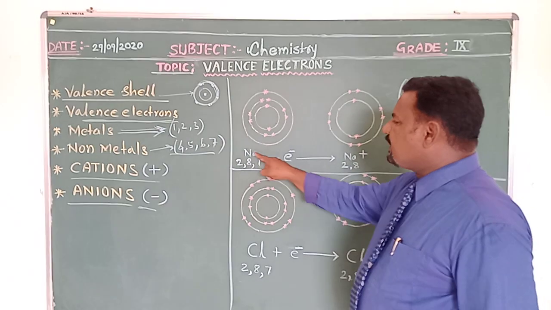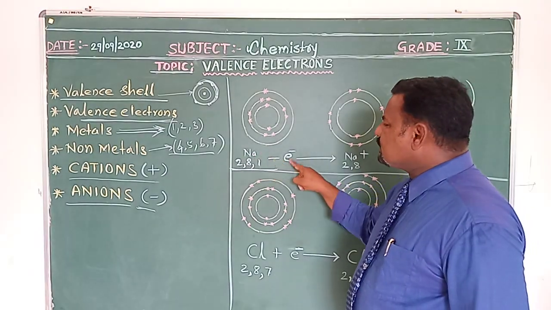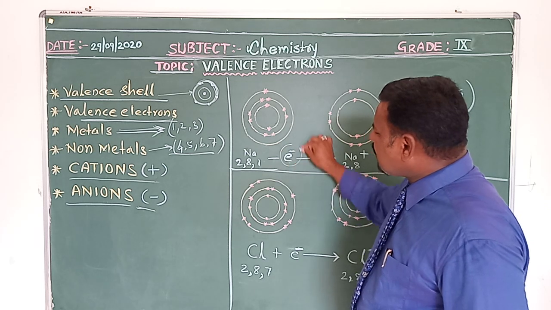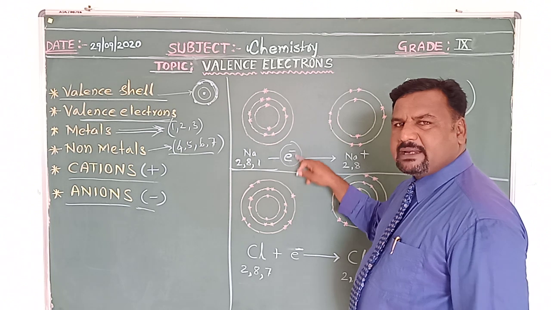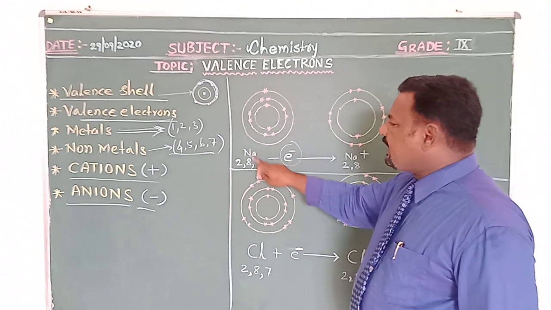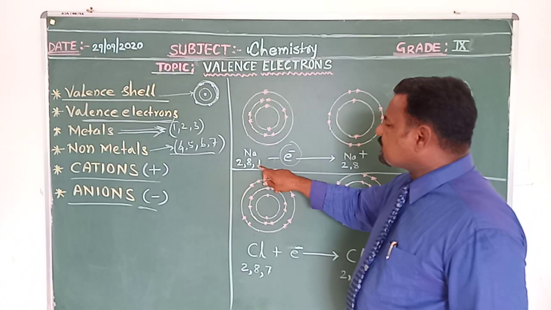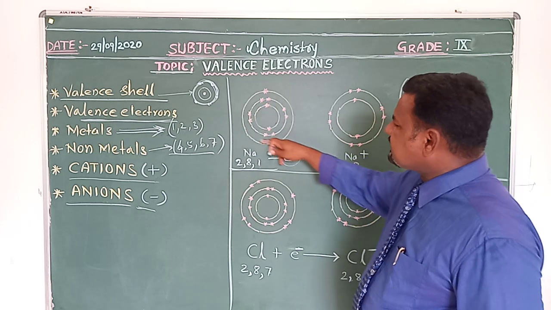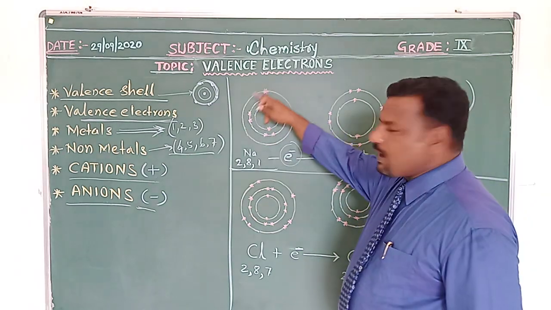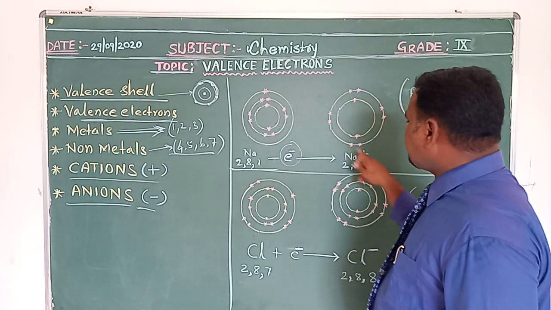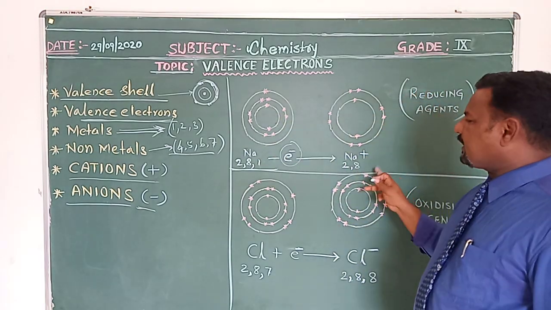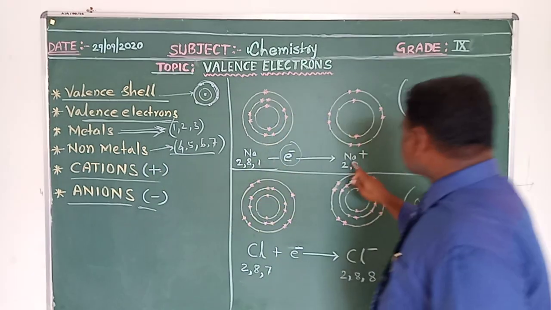What is the sodium atom losing? An electron, shown as e minus on the top, the negatively charged particle. Sodium is losing an electron, the one present in its valence cell, the last orbit. After losing an electron, it becomes a cation, with a positive sign.